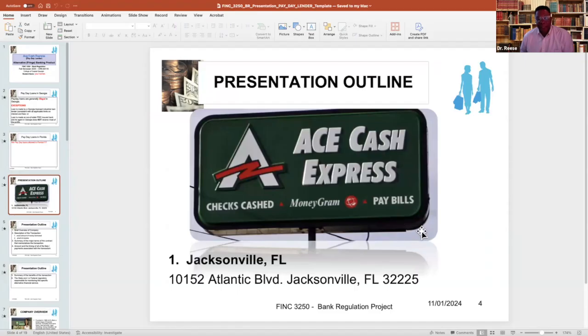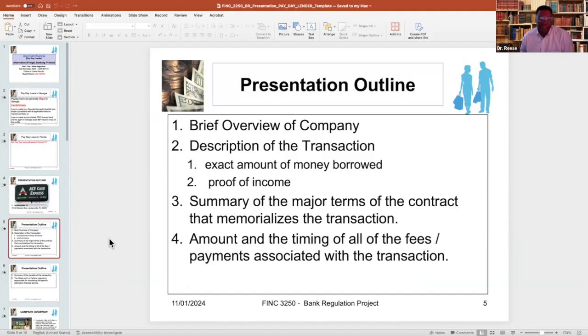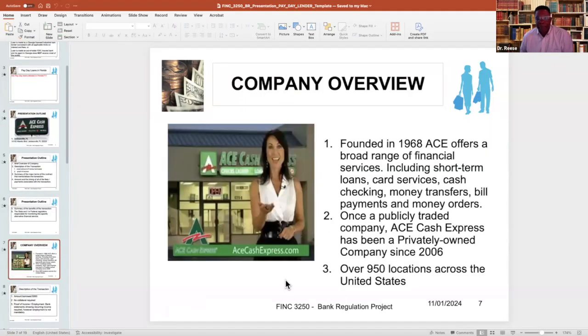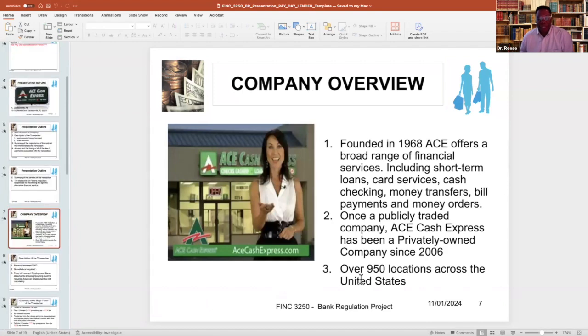On this slide, you don't need to change anything. You just need to confirm that here's the outline of your presentation. You don't need to change anything about that. On the company overview, you don't need to change anything about that. You don't need to change anything on this slide. You just need to familiarize yourself with the information that's here.